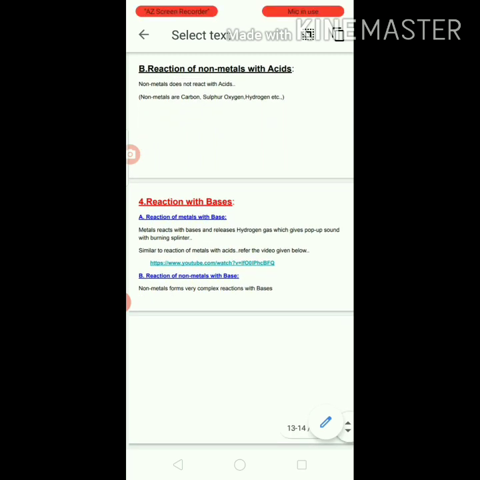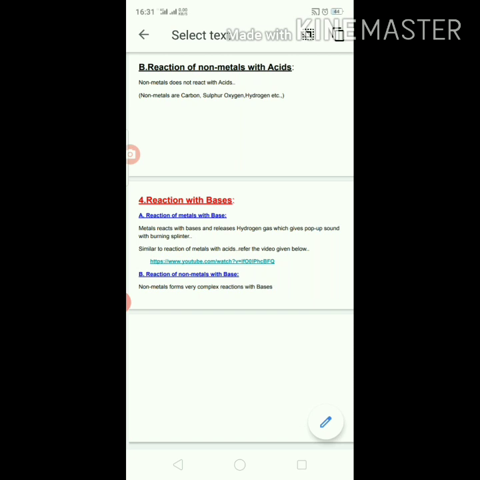Next, the fourth reaction we are going to see is reaction with the bases. Reaction of metals with the bases, reaction of non-metals with the bases. Both you have to see. First one is reaction of metals with the bases. Metals react with bases and release hydrogen gas. This reaction is similar to the reaction of metals with acids. You can see in the previous slide very clearly, reaction of metals with acids. Same you can observe with metals on reaction with base.